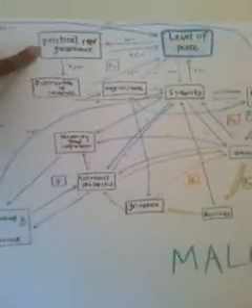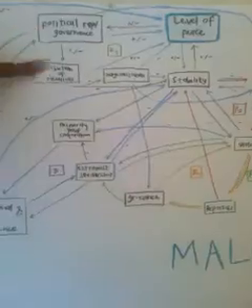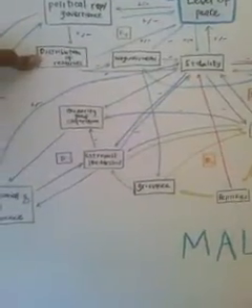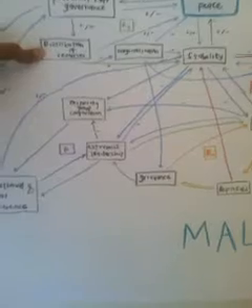So political instability I put here, and that can have a positive or negative relationship in regards to distribution of resources.